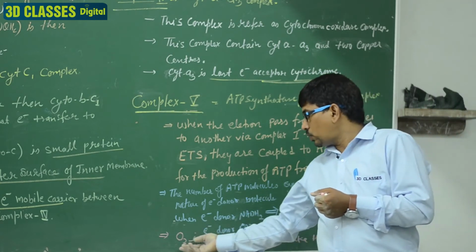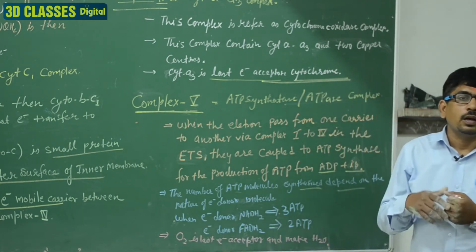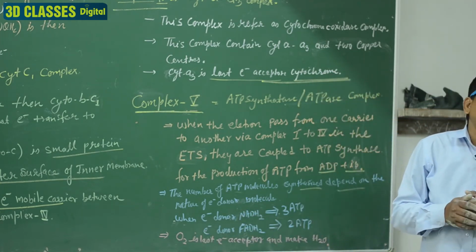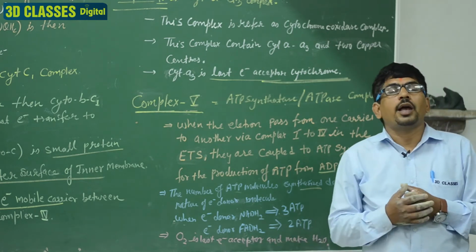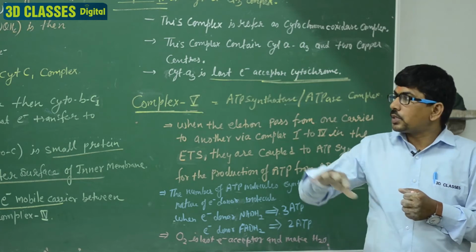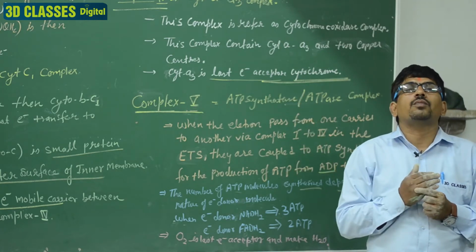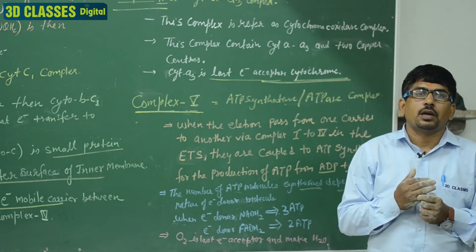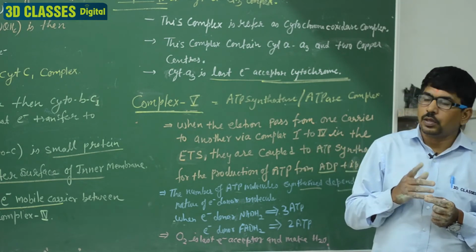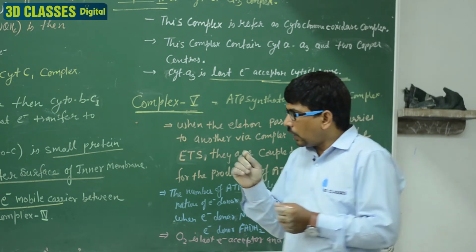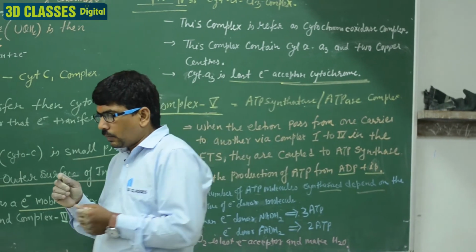And last, the O2 receptor. O2 is the last receptor of the electron. Clear? And it makes H2O. So it is the complete mechanism of the ETS, from complex 1 up to complex 5. Clear?